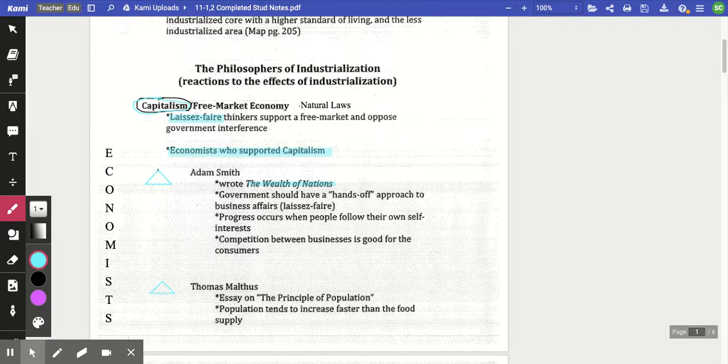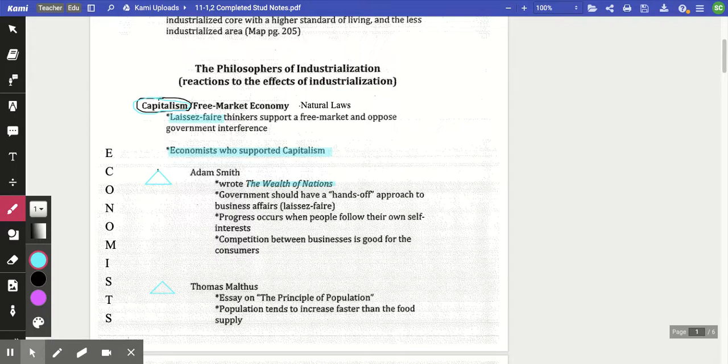And Adam Smith introduces us to this idea in The Wealth of Nations that there are natural laws that would govern the economy, that you need to have a free market system, that laissez-faire, this economic theory, that there needs to be a hands-off approach with the government, that you need to allow progress to occur with the people, that they need to follow their own self-interest and not have regulations, that in the end, everything would work out.